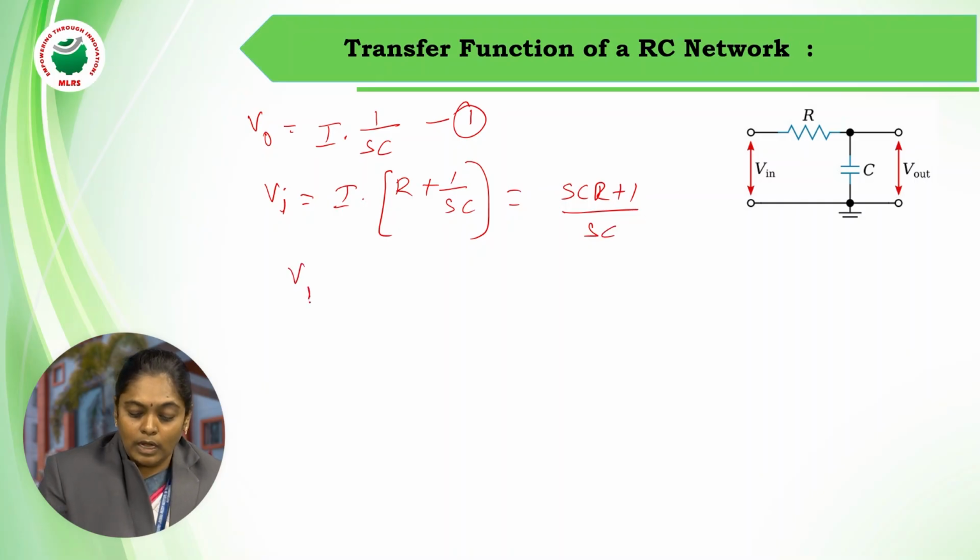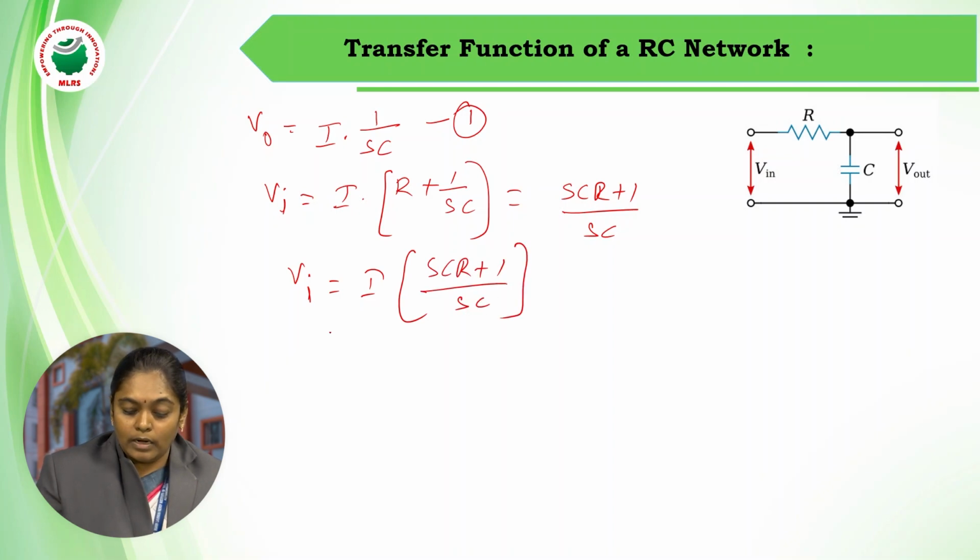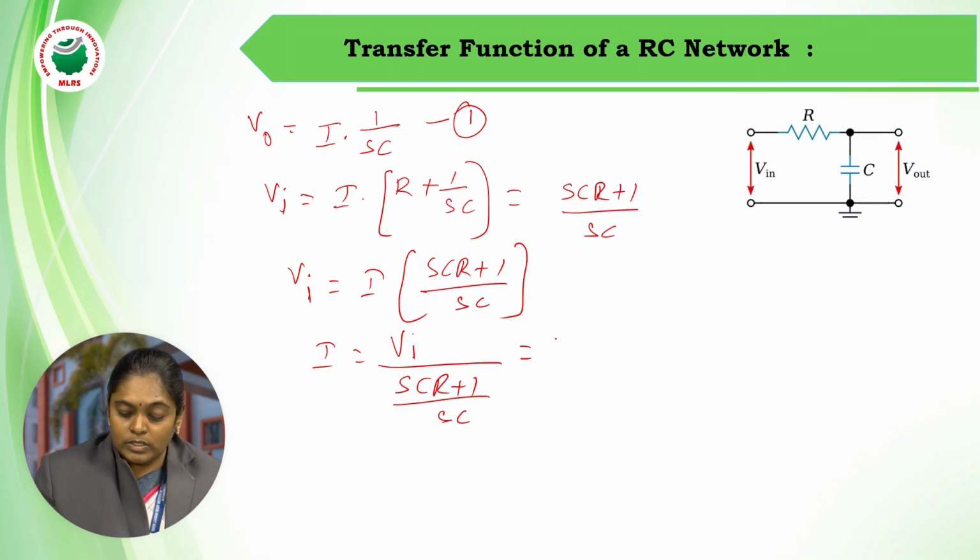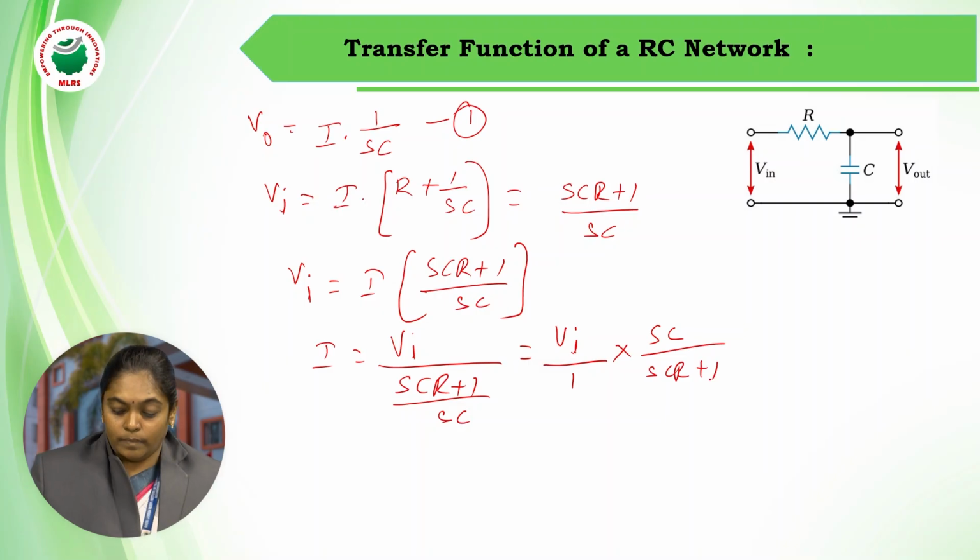So Vi equal to I into (sCR plus 1) by sC. But I want from this expression the equation of I, which is nothing but Vi by (sCR plus 1) by sC, which can be written as Vi by 1 into sC by (sCR plus 1).